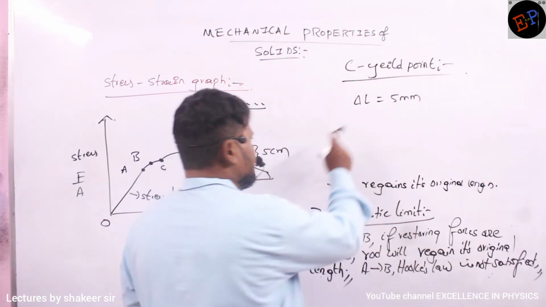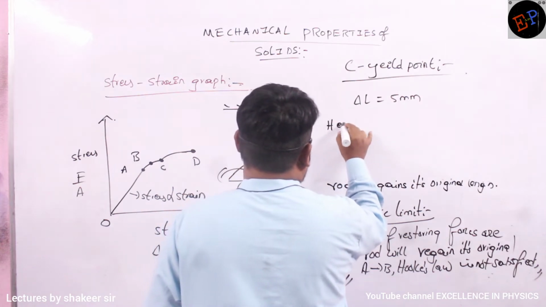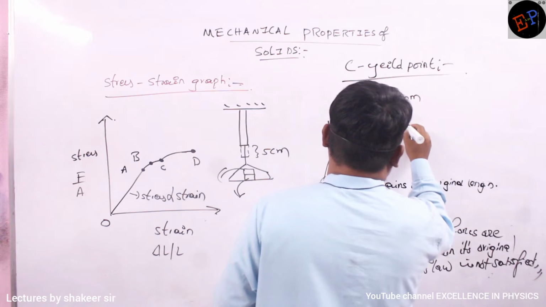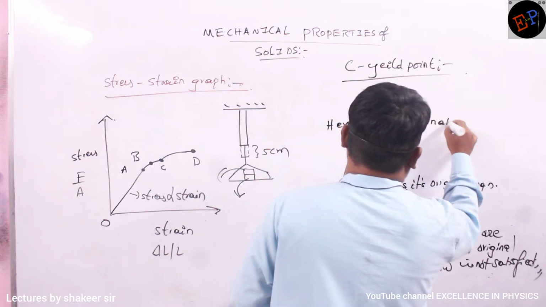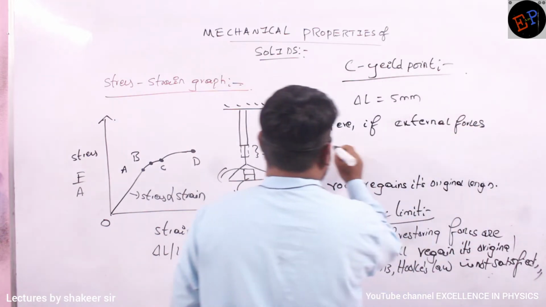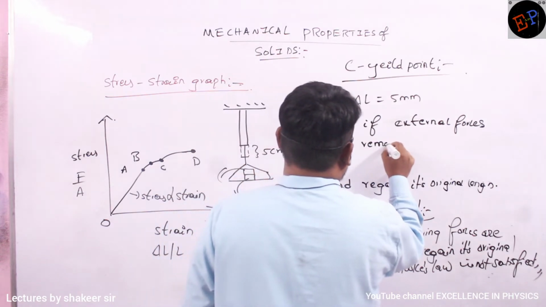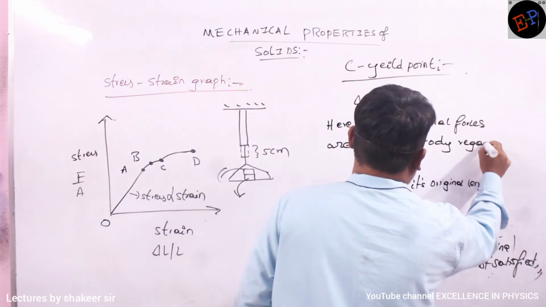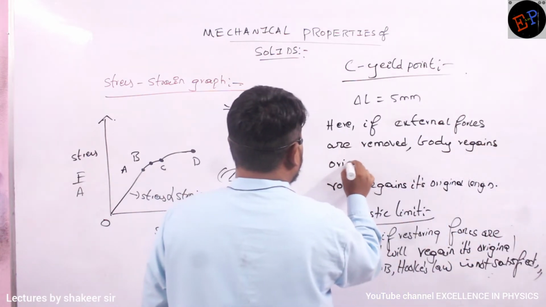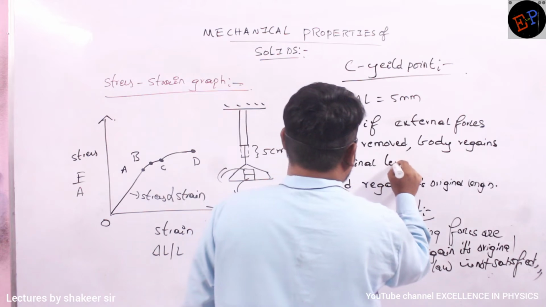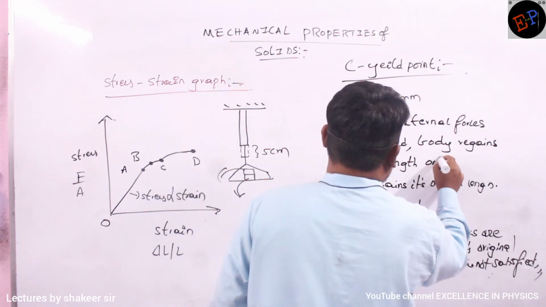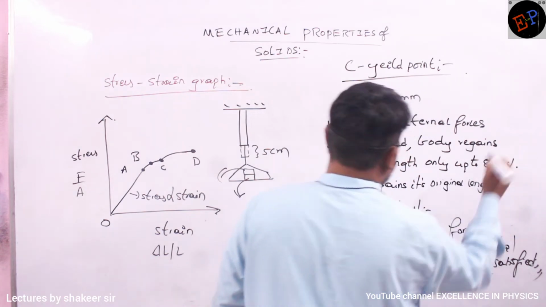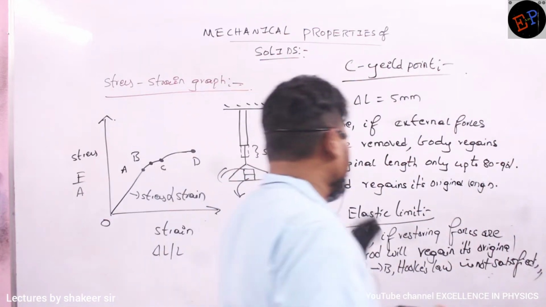Okay, so what is meant by yield point here? If external forces are removed, okay ma, body regains original length only up to 80 to 90%. Better we say in terms of percentages. Okay.